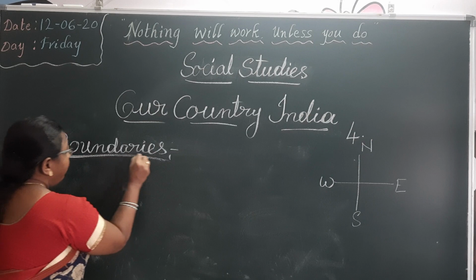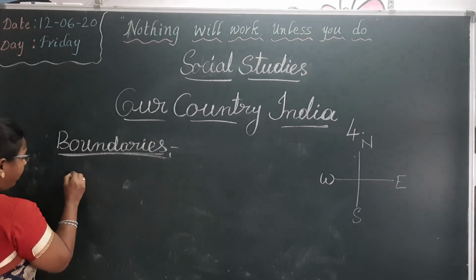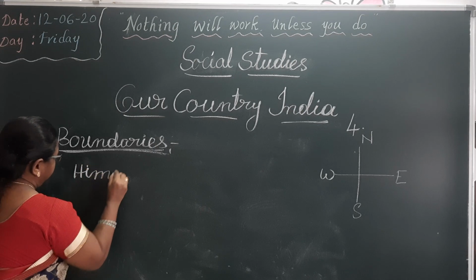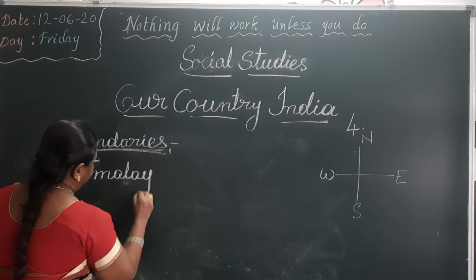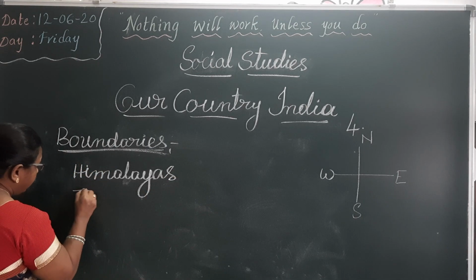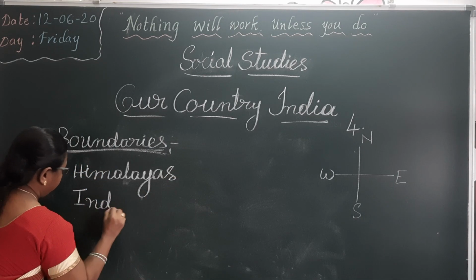Now, boundaries of India. On the north side, Himalaya mountains. On the south side, Indian Ocean.